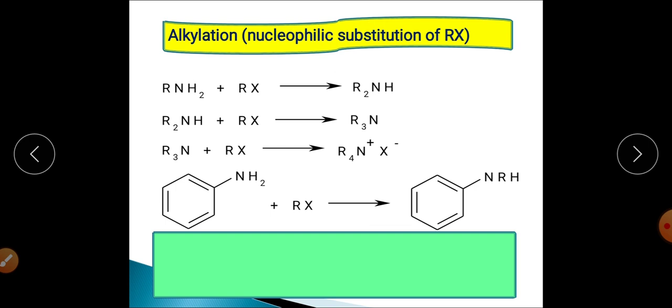And if the alkyl group, the R group, is taken to be CH3, that is a methyl group, then this reaction will be called exhaustive methylation reaction, in which we get multiple products.